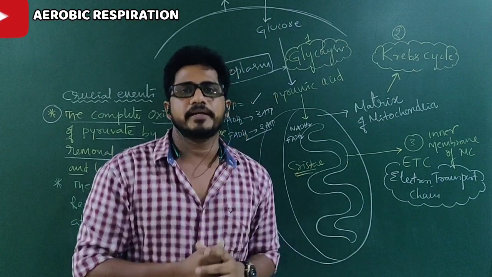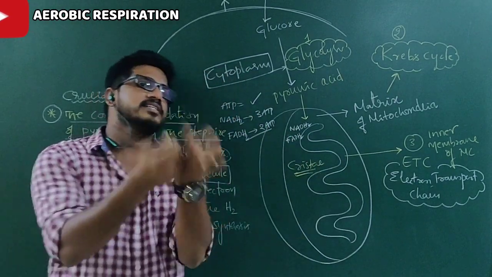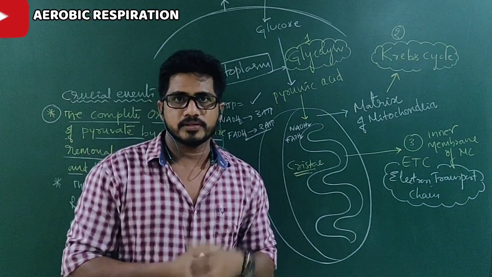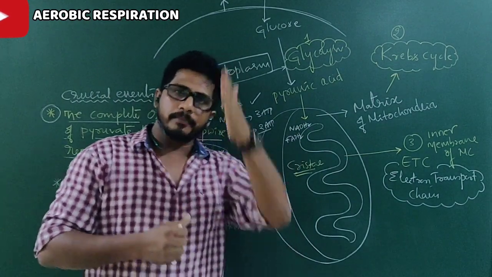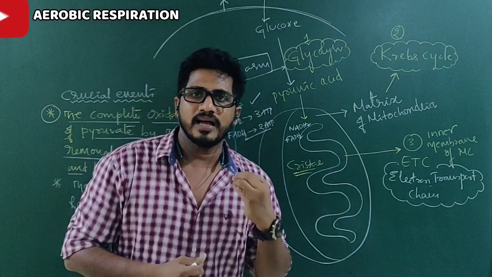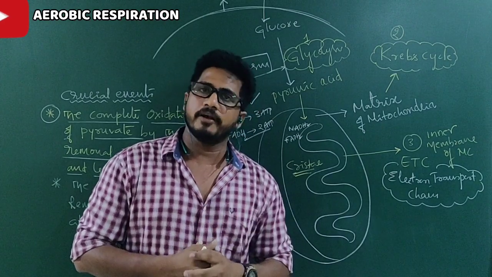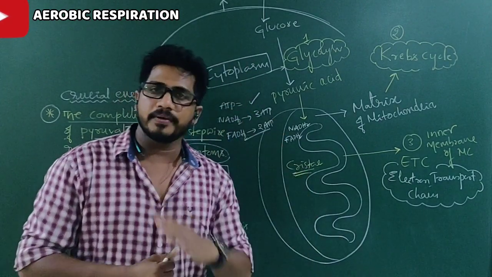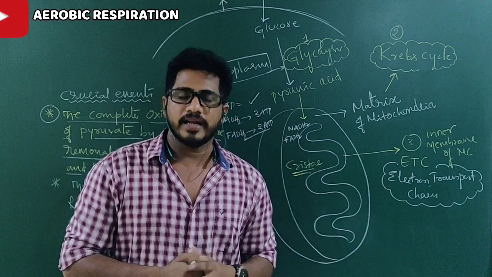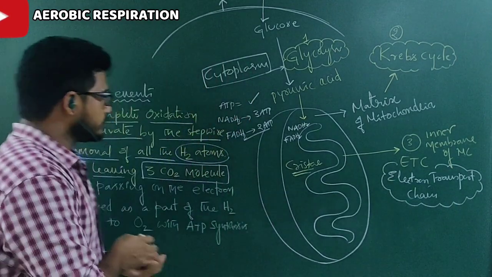Partial means what? Incomplete. Why? Inside the glucose, hydrogen is not releasing, carbon dioxide is not releasing completely. So it is not oxidized. The carbon-carbon bond should be broken. That did not completely happen in anaerobic respiration. Between the carbon and the carbon, some bonds will be there. They should be broken up completely.